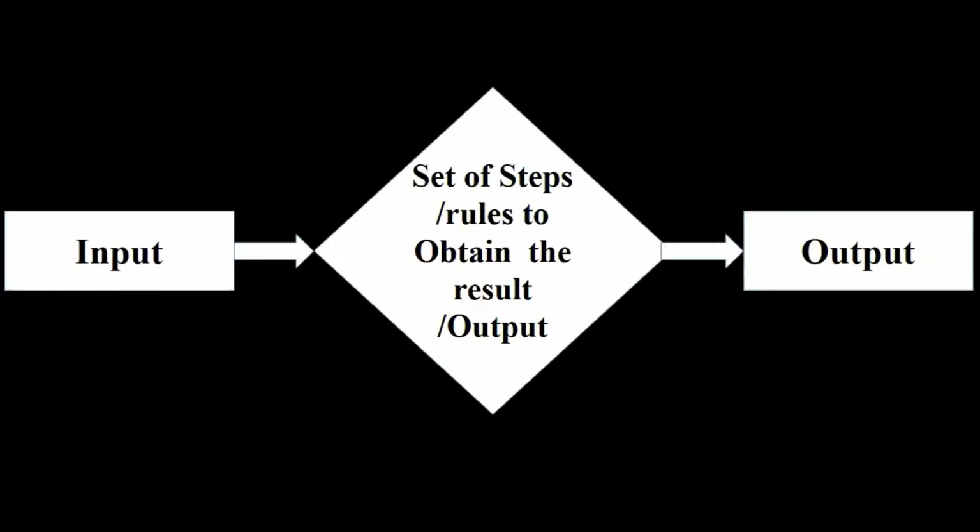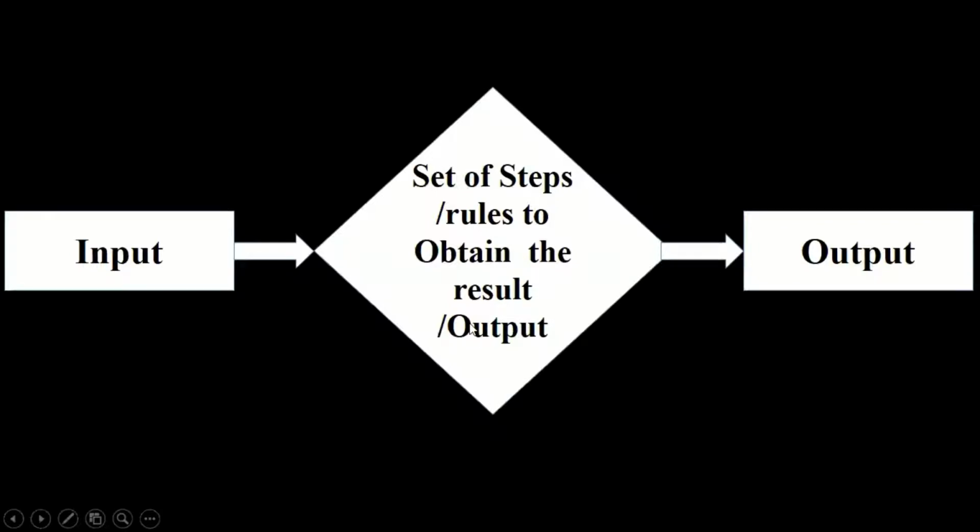What is an algorithm? In a computer, input is very important and output is also very important. We give input to the computer and the computer gives us output or result. In between input and output, there is a box. In that box there is a definition: a set of steps and rules to obtain the result or output.